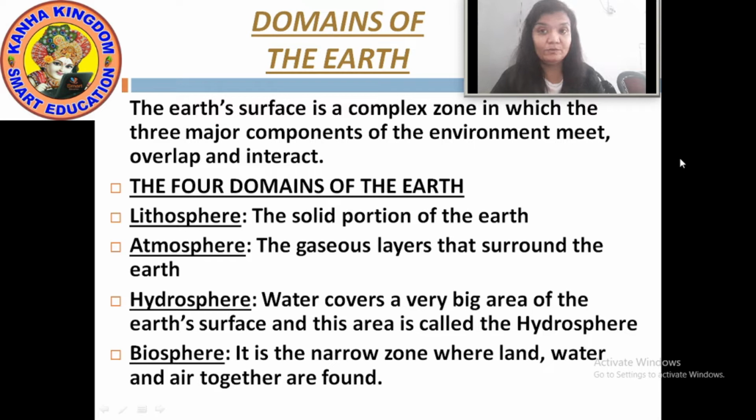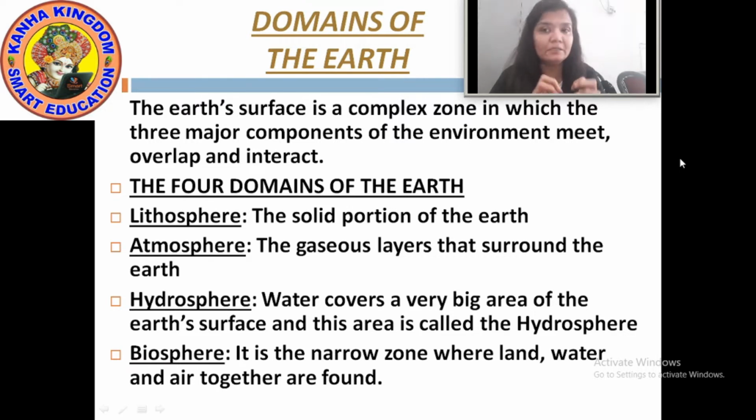If we count the layers of the earth or the domains of the earth, there are 4 domains of the earth. How many domains of the earth? 4. Which are they? Lithosphere, atmosphere, hydrosphere and biosphere. I repeat again. There are 4 domains of the earth. They are lithosphere, atmosphere, hydrosphere and biosphere.